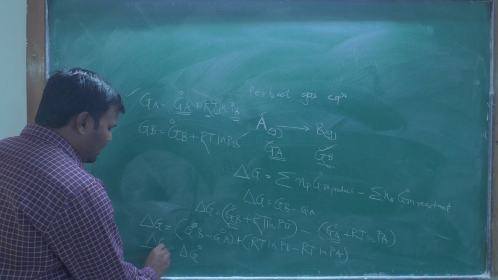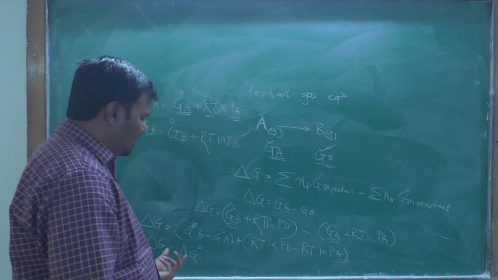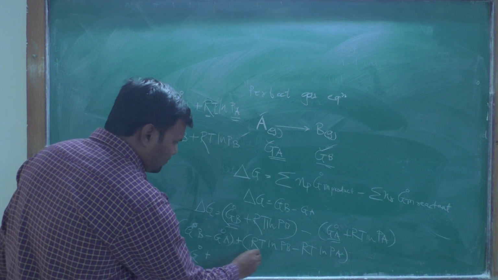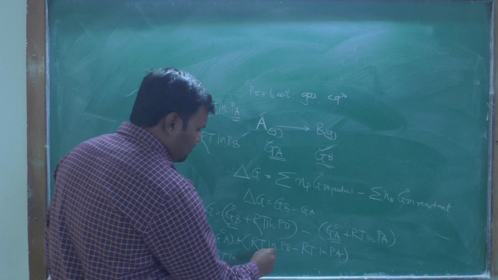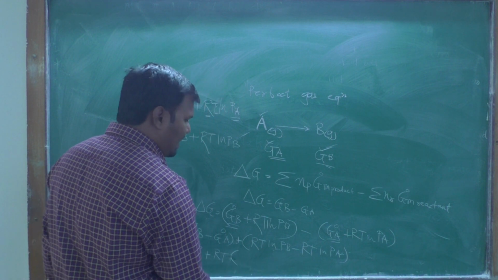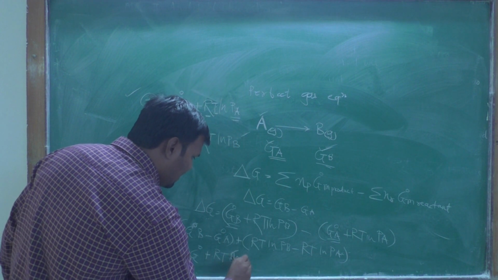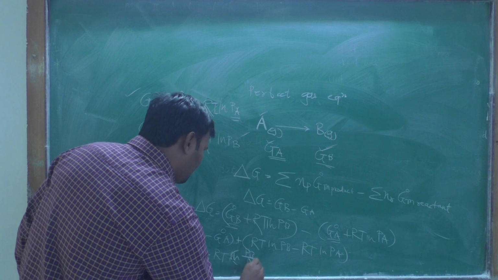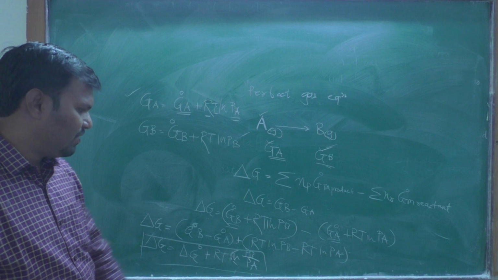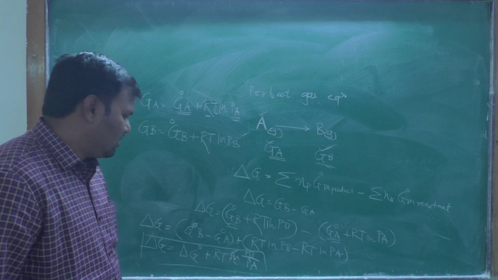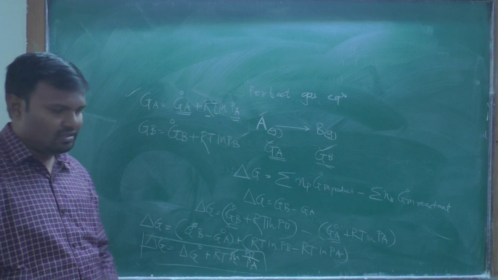Delta G, the total Gibbs free energy change for a reaction, is equal to delta G naught plus RT, taking RT common, in bracket ln Pb minus ln Pa. You can write like that: ln Pb upon Pa. By using this equation, if you know the partial pressures, we can find out the Gibbs free energy for a reaction.